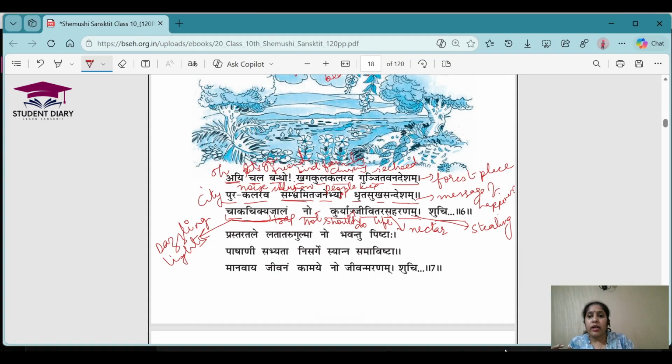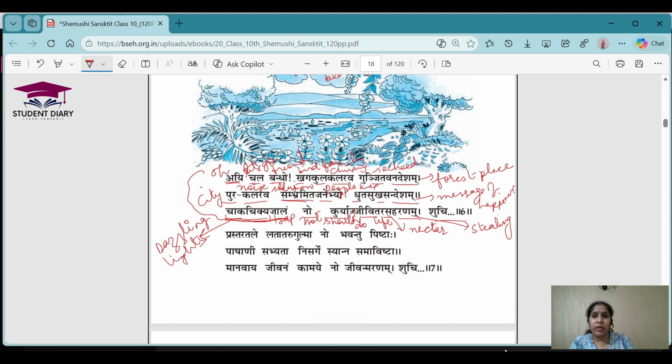Okay, and in the last line, the poet is saying that the dazzling lights, the trap of the dazzling lights should not steal the nectar of life. So we are just not living our life happily, according to the poet. So saying that this dazzling light, which is actually like a trap, should not steal the nectar of life. We should be living a good life. Understood? And this is very inspiring. I can just understand his feelings, how he's feeling. He's so kind to think that way about mankind, that he is actually praying that everyone should be living a peaceful life, right? So I hope everyone has understood this shloka.